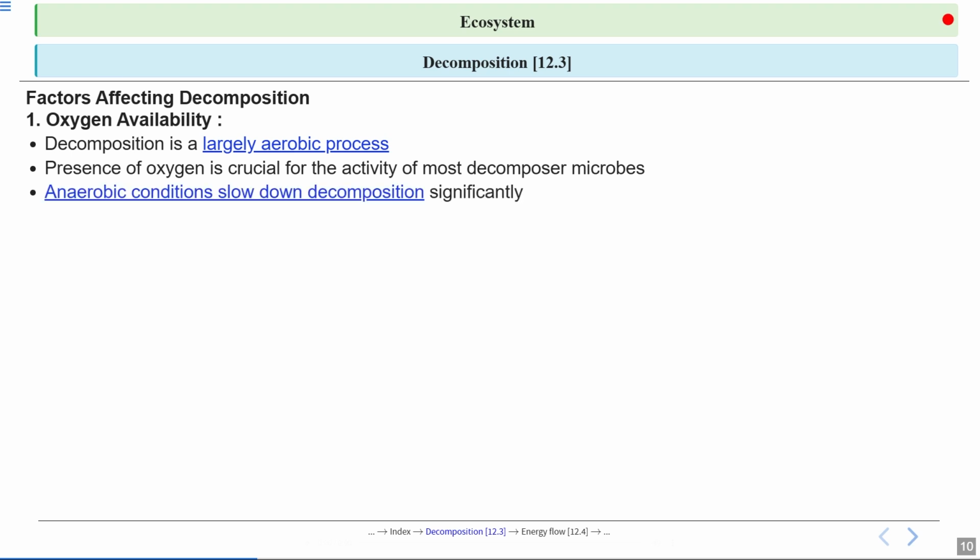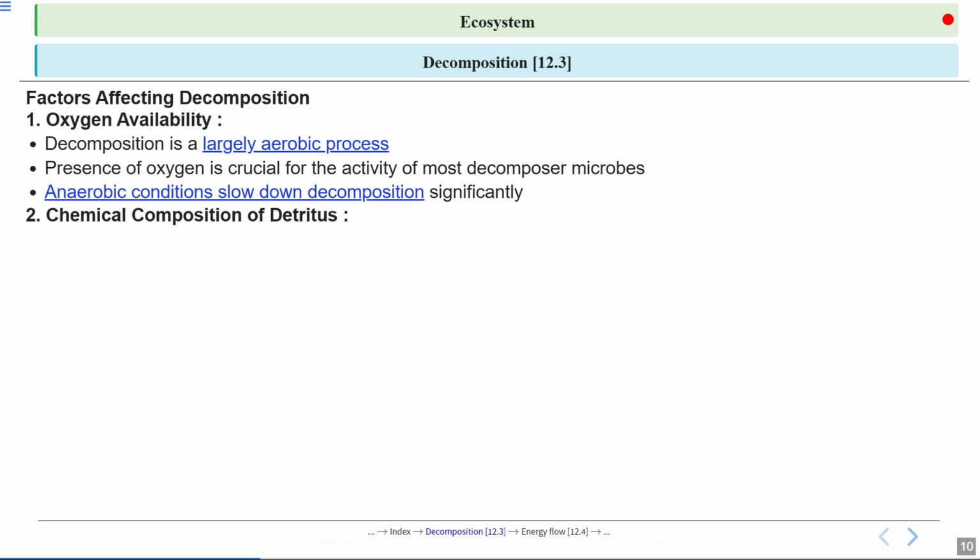Now, anaerobic means oxygen depleted conditions. Anaerobic conditions significantly slow down decomposition because most decomposing microorganisms, such as bacteria and fungi, require oxygen for respiration and metabolic activity.